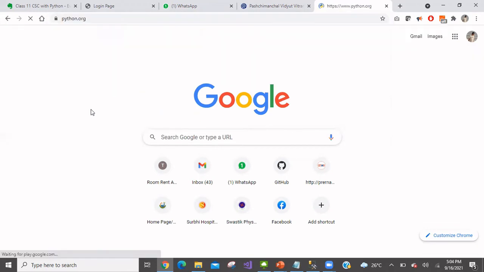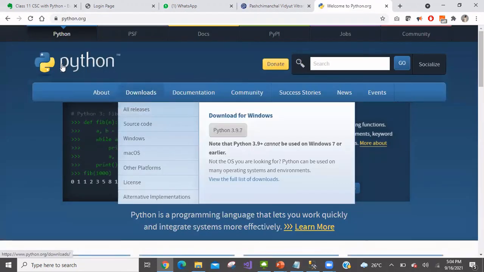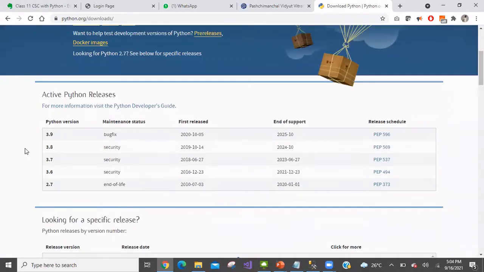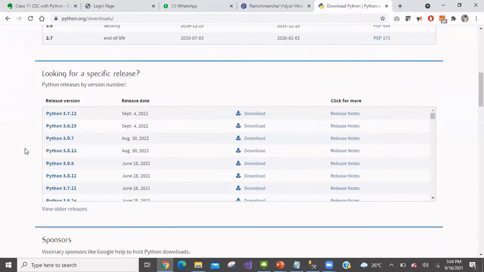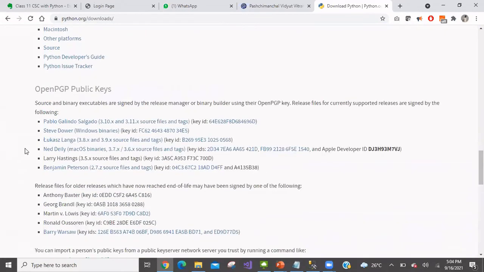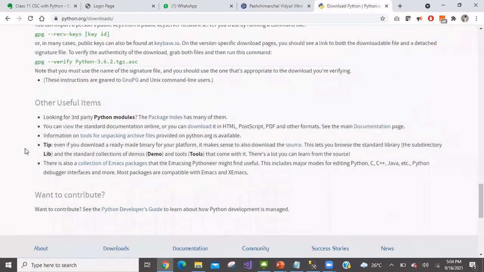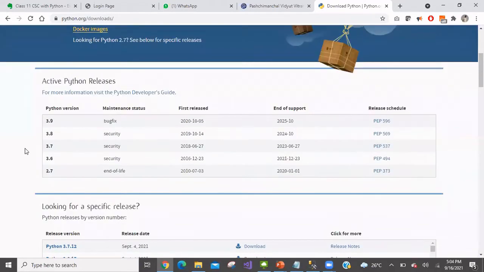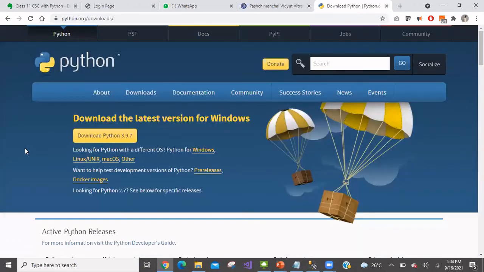I'm going to python.org. Here, if you go to Downloads, there are different downloads available. If you scroll down, you'll see what is available, and from there you can download any version you want to install. For me, it is showing to download the latest version for Windows. I have clicked on this.